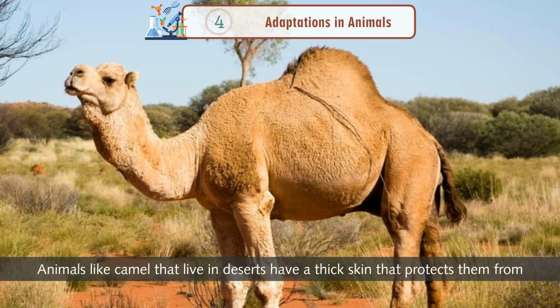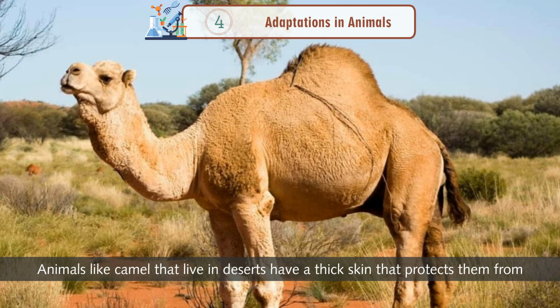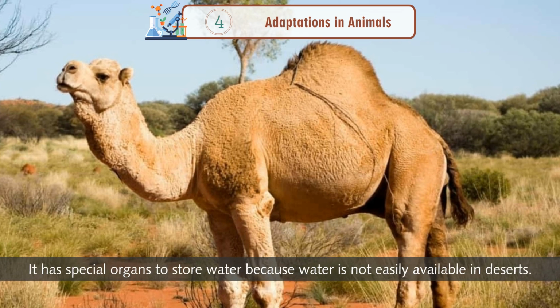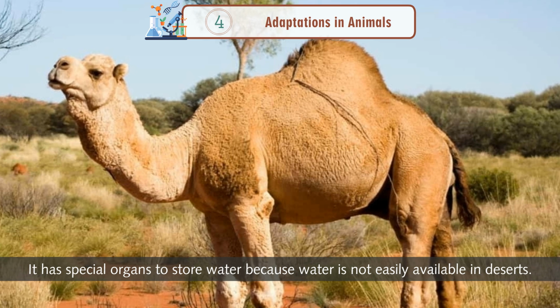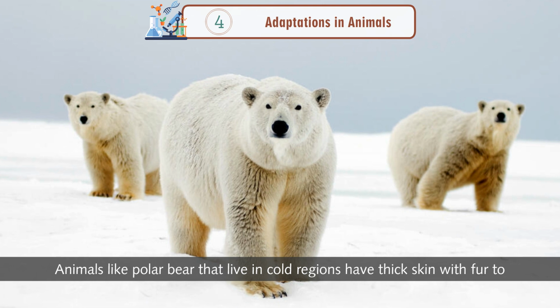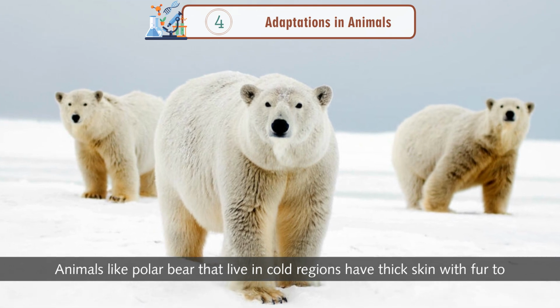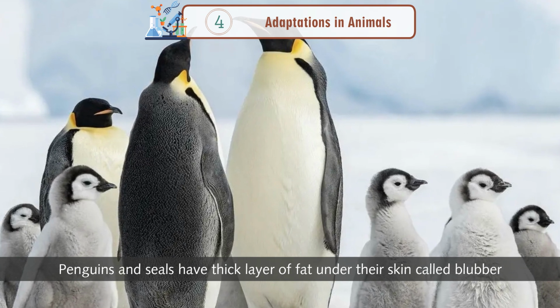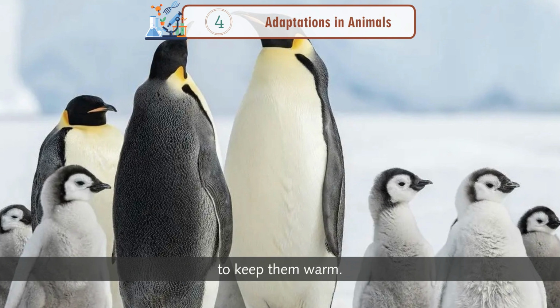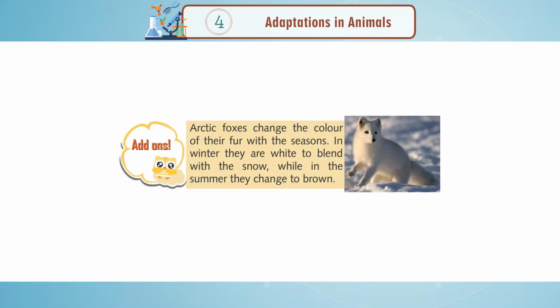Animals like camels that live in deserts have a thick skin that protects them from the heat of the sun. They have special organs to store water because water is not easily available in deserts. Animals like polar bears that live in cold regions have thick skin with fur to keep them warm. Penguins and seals have a thick layer of fat under their skin called blubber to keep them warm. Add-ons. Arctic foxes change the color of their fur with the seasons. In winter they are white to blend with the snow, while in the summer they change to brown.